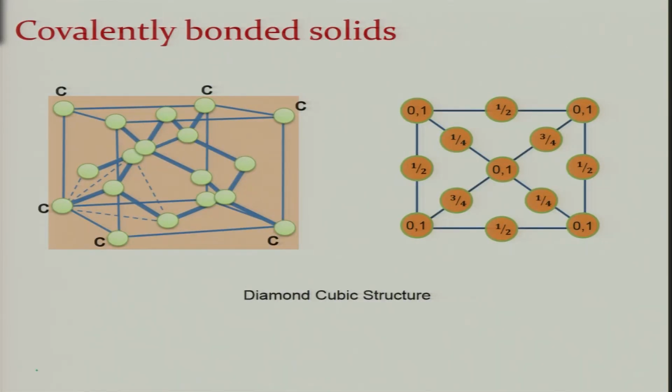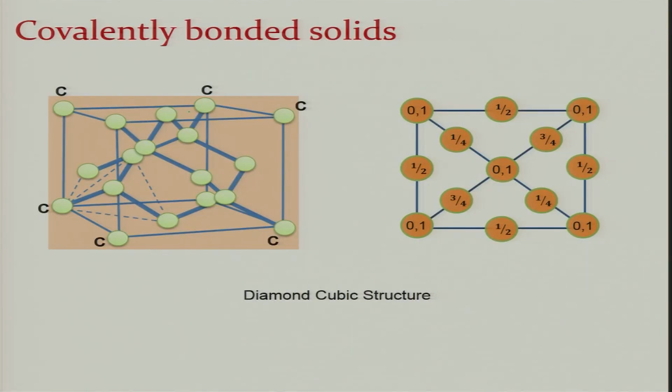Now, if you look at the structure of these covalently bonded solids, in diamond, because of sp3 hybridization, each carbon atom is covalently bonded and has 4 neighbors. As a result it is tetrahedrally bonded. So, what we have is carbon making an FCC lattice, and 4 carbon atoms are tetrahedrally bonded, sp3 hybridized to these atoms.